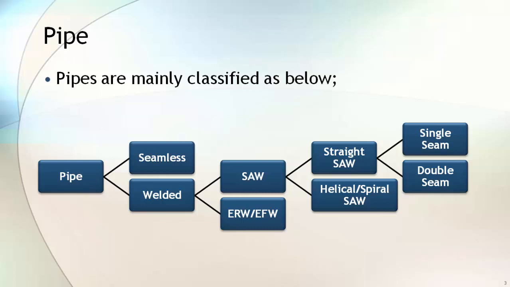In the welded category, there are two types of pipe available: SAW, ERW or EFW pipe. SAW is submerged arc welded pipe. ERW and EFW are electrical resistance welded or electrofusion welded pipe. SAW pipe can further be classified as straight SAW and helical or spiral SAW, depending on the type of welding performed on the pipe. Now straight SAW pipe can further be classified as single seam and double seam. You will learn about these pipes in the next few lectures.